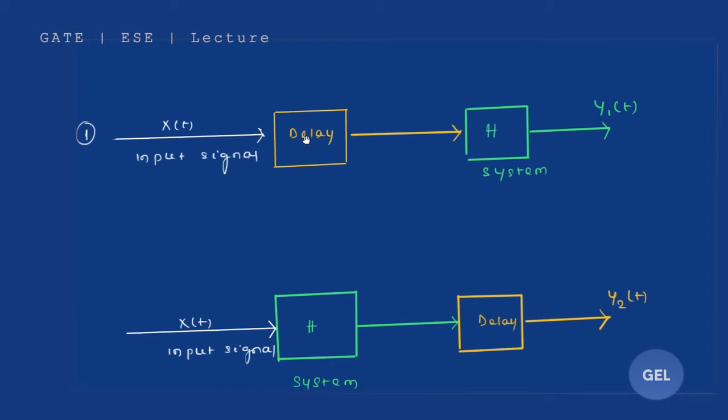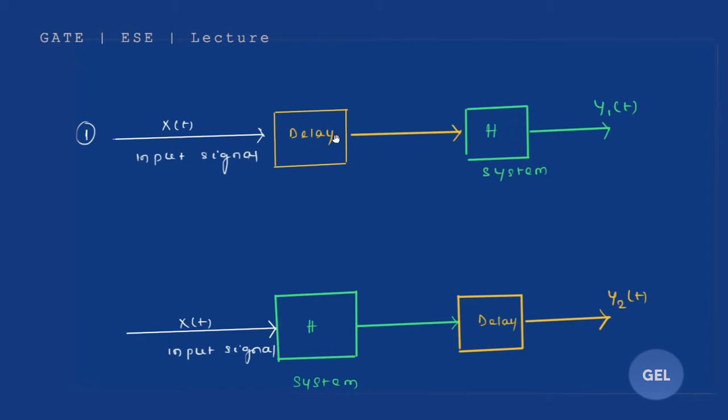What you need to do is take your input signal and give it to a delay system, meaning you are delaying your signal, and after that you apply it to your system, the system under test. This green system is your testing system. We are testing whether it is time variant or time invariant.